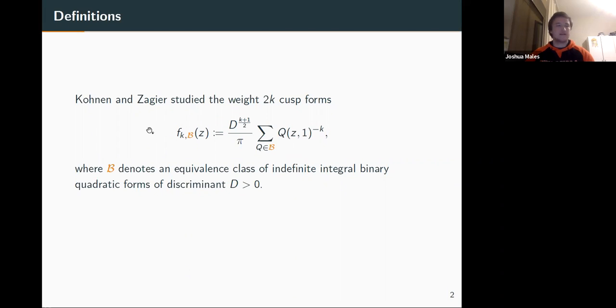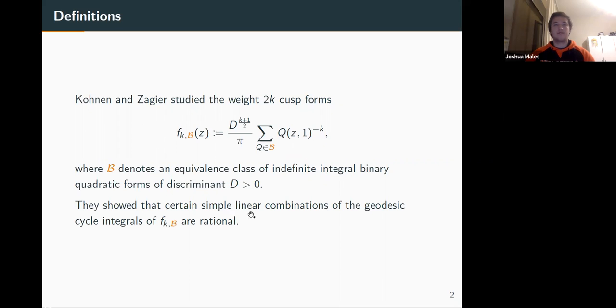Kohnen and Zagier studied this in their paper, and this turns out to be a weight 2k cusp form. So it's really a modular form. They show that certain linear combinations of cycle integrals over geodesics of these functions are rational. So this basically shows that there are some L functions whose special values are rational.